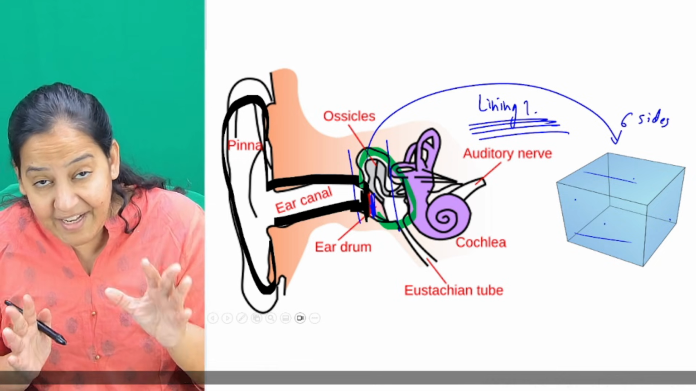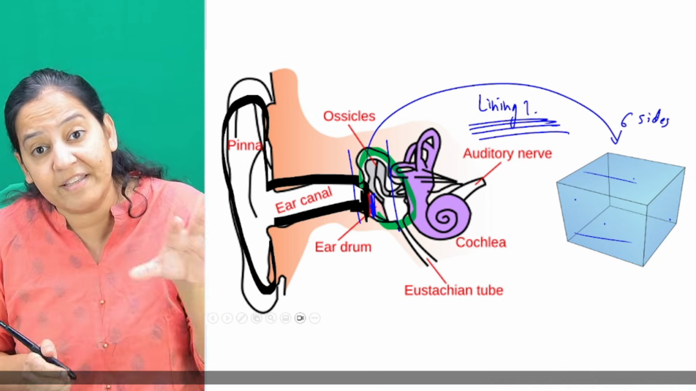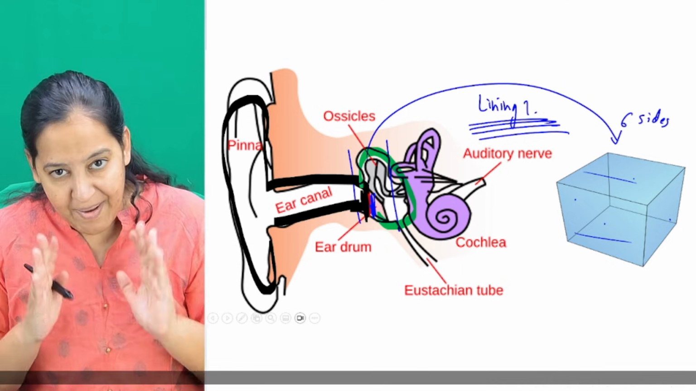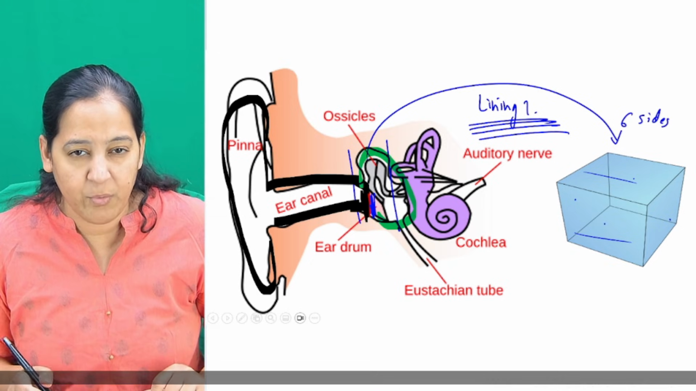So I have highlighted the squamous with black. You can see, and I have highlighted the columnar and the cuboidal with the green color. And the tympanic membrane is at the junction of the two. Are you getting what I am saying?